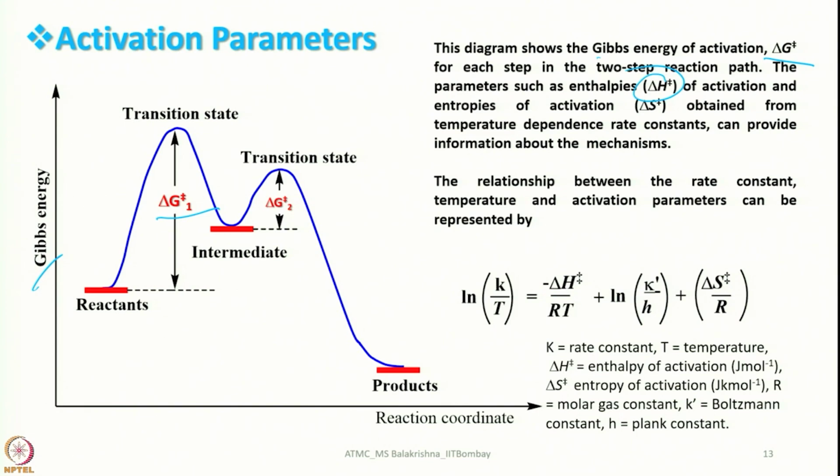So, how these terms are related to the rate can be seen here. The relationship between the rate constant, temperature and activation parameters can be represented by this equation, ln k by T equals minus delta H hash over R T plus ln k prime over h plus delta S hash by R. And of course, you are all familiar with the terms we are using here. k is the rate constant and T is temperature, delta H is enthalpy of activation given in joules per mole, delta S is entropy of activation in joules per Kelvin per mole, R is the molar gas constant, k prime is the Boltzmann constant, and of course, small h is the Planck constant.